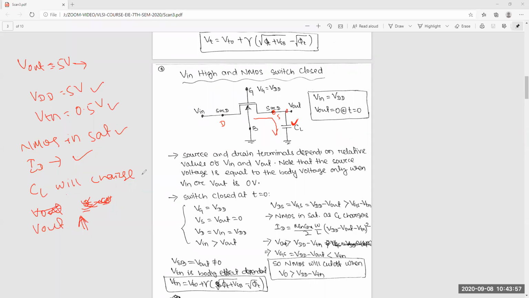So if you give the answer of this: it won't reach 5 volts. Why? Because in saturation region, we have said that the drain potential should be lesser than the source. So it will not be 5 volts, but 4.99 is possible? Yes, sir, it is possible.